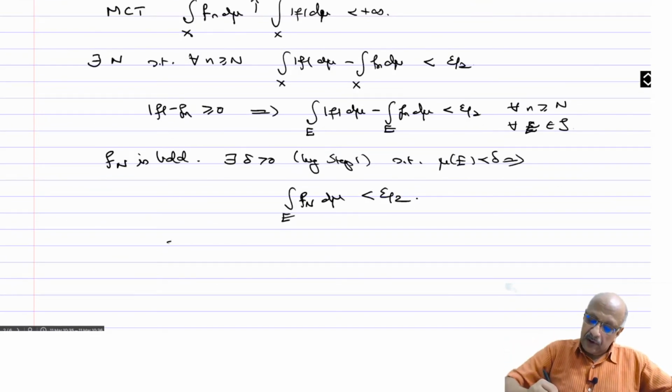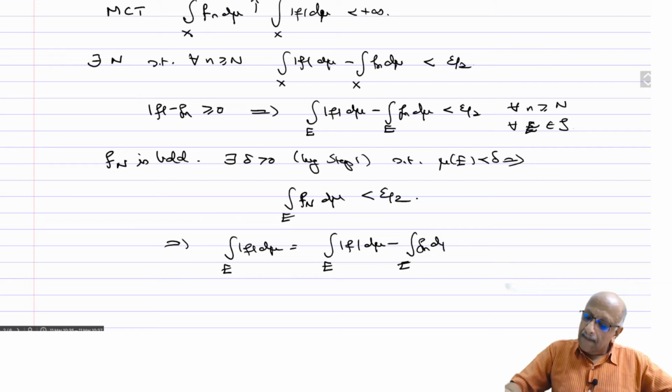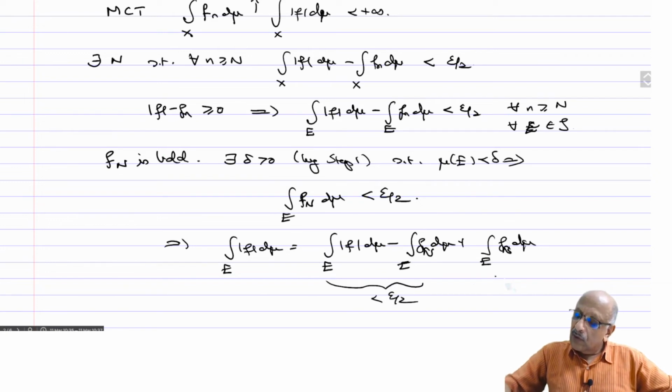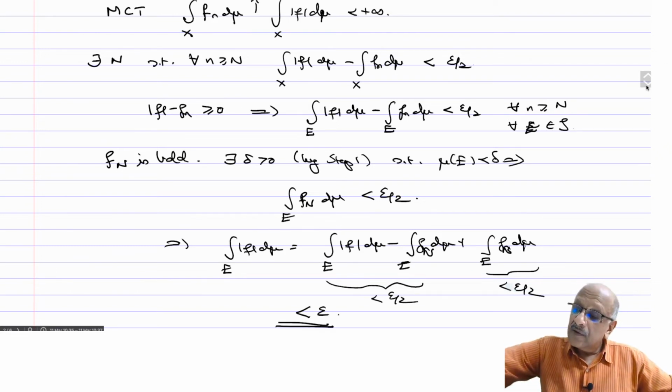And therefore the integral over E of mod f d mu can now be written as the integral over E of mod f d mu minus the integral over E of f_N d mu, plus the integral over E of f_N d mu. So this is less than epsilon by 2, this is also less than epsilon by 2, and therefore this is less than epsilon, and that proves this theorem.